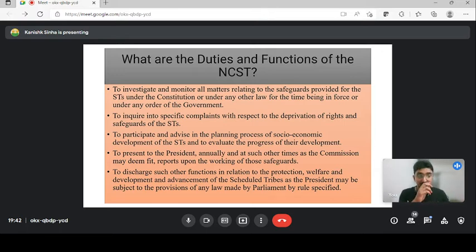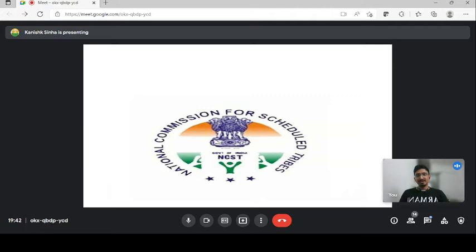Or when the citizenship amendment bill protest was going on, or in any issue in which there is rioting, the National Commission for Scheduled Tribes will visit that place and check the number of ST victims. So this is the function. You don't have to remember it. This is just for knowledge. Next slide. Well, this is just an image of the National Commission for Scheduled Tribes.